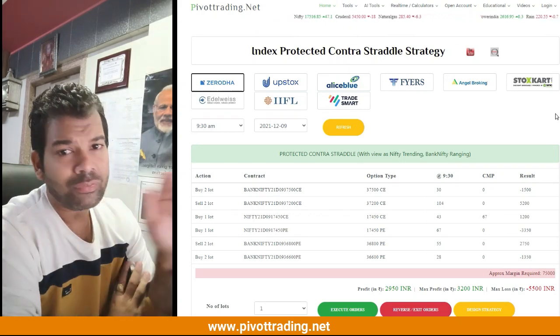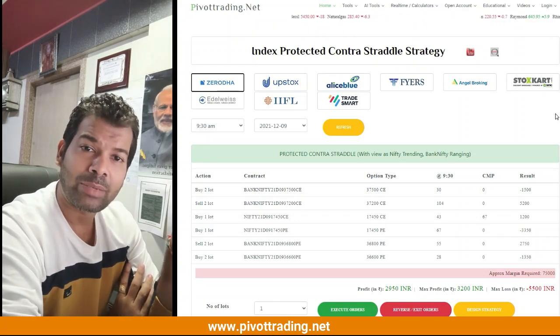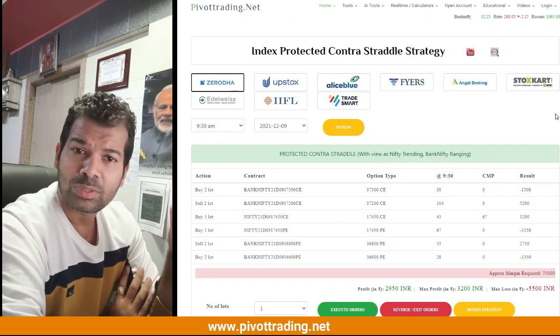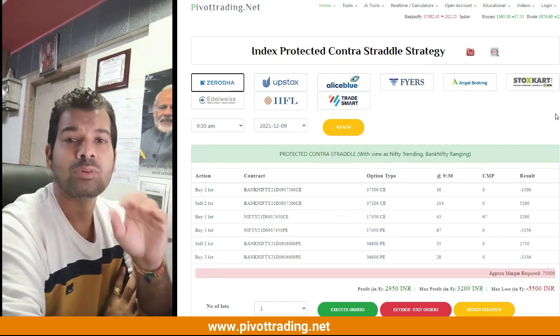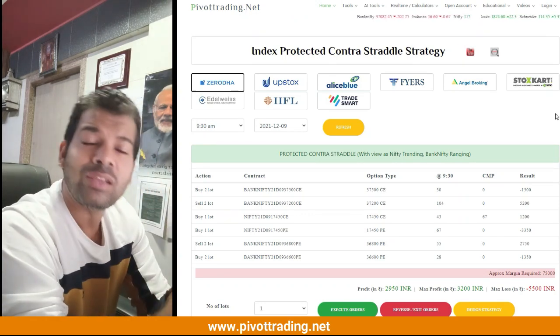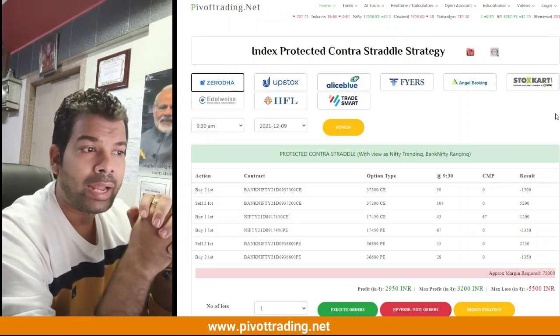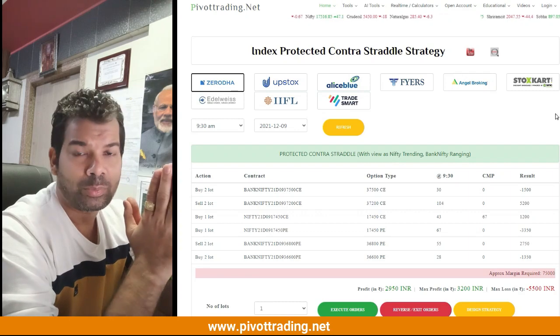But if Bank Nifty is making such a drastic move, definitely Nifty is not going to sit idle. If Bank Nifty is making 2000 points, Nifty is definitely going to make 300, 400 points. And in that case, our at the money call and put is going to give us a drastic profit, and the overall result will turn out to be a profit.